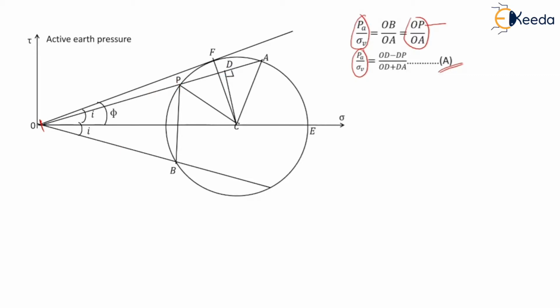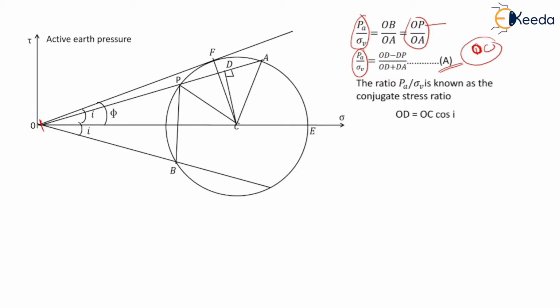Now in this equation, all these three terms, that is OD, dP and dA, we can write in terms of OC. Here the ratio PA upon sigma V is known as the conjugate stress ratio.